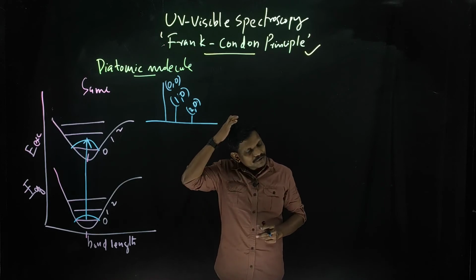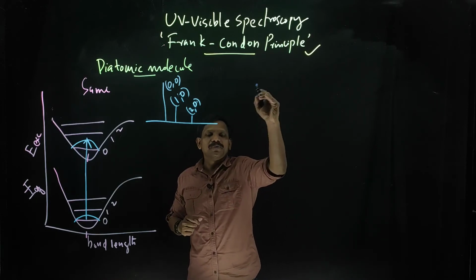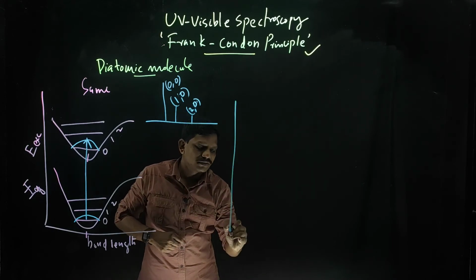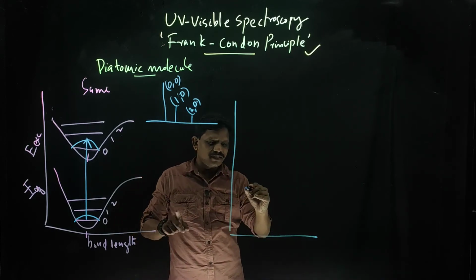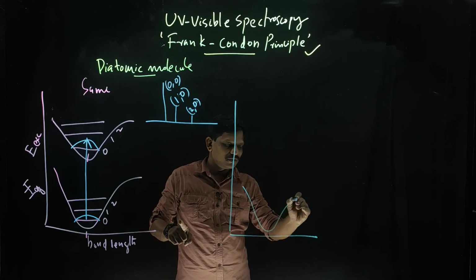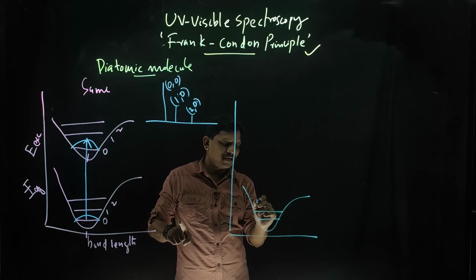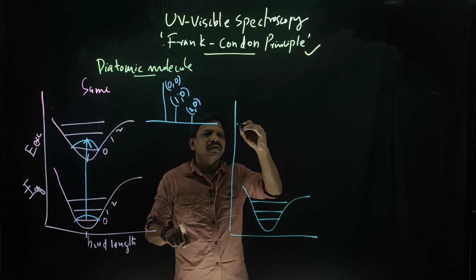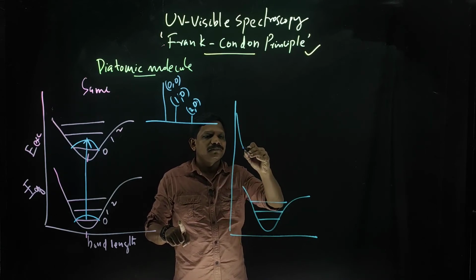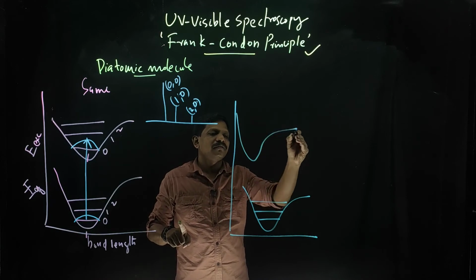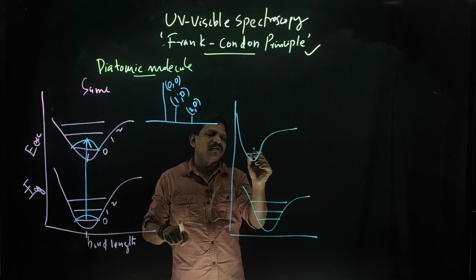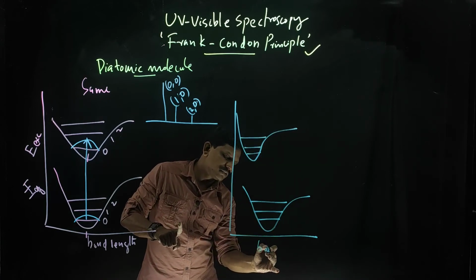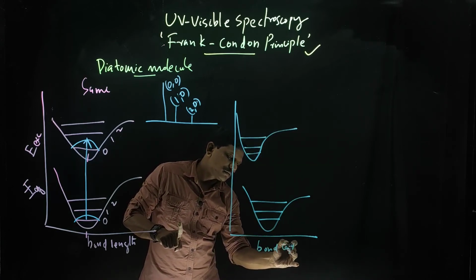But I will show you some more cases like this. One is your excited state, and this is your ground state vibrational level. Compared to the ground state, the excited state has a smaller internuclear distance, because this is the bond length.